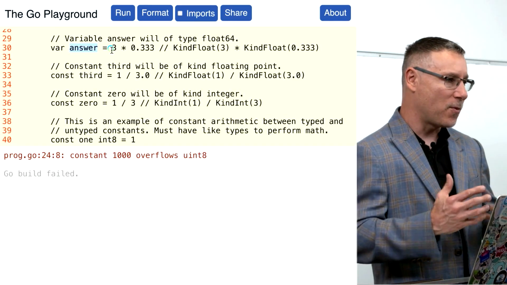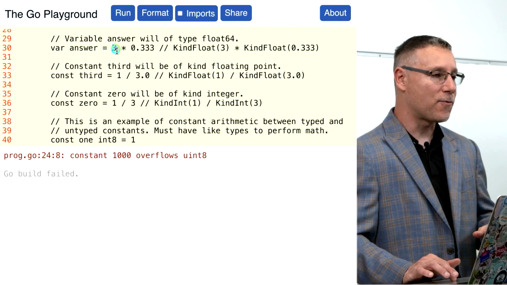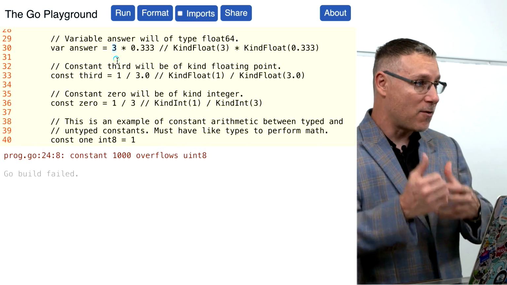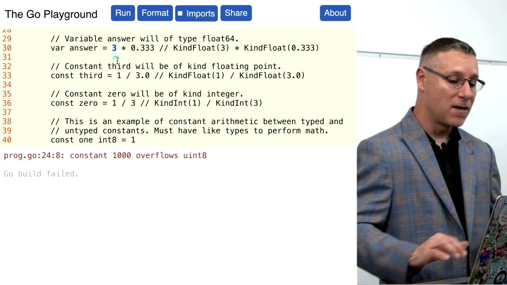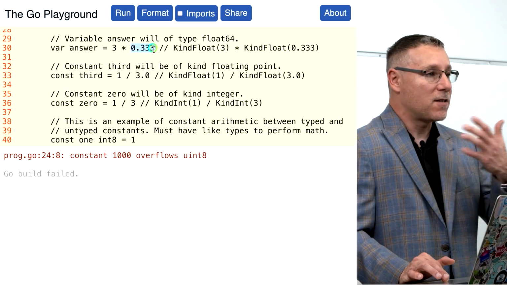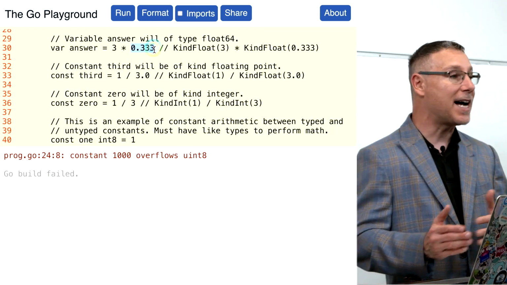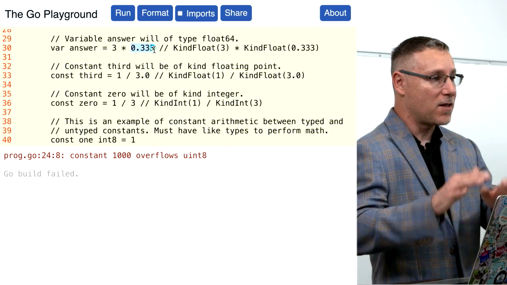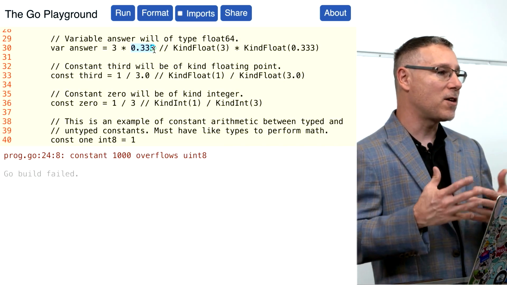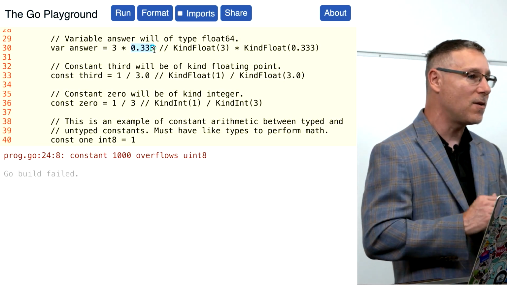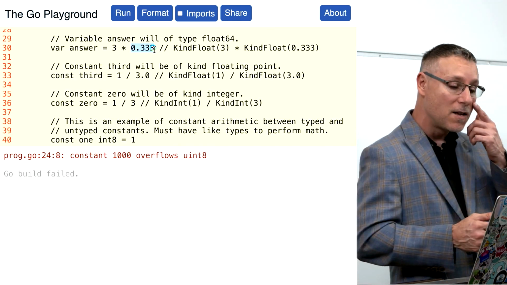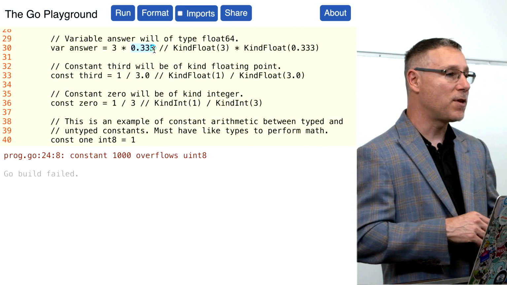But look at the math we're doing. We've got the value of 3, which is an integer of kind, right? The value of 3 is of kind int, multiplying a value, which again is this literal value, but this is going to be of kind float. So we really don't have the same kind on both sides of this operation. And again, normally the compiler would not implicitly do any conversions. You'd have to do this explicitly. But since this is of kind, the compiler can do the implicit conversion.